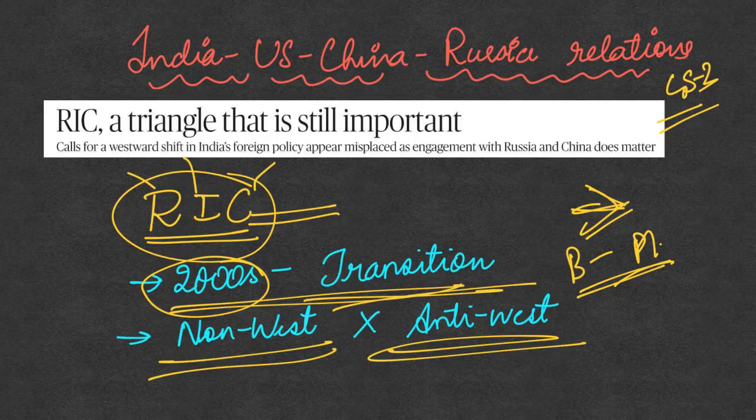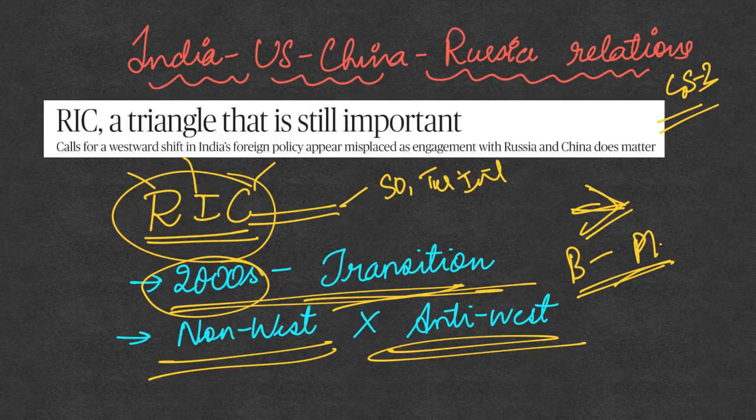Non-West agenda means that these countries had some notions, or they believed in some principles which may not have been believed by the West. For example, these three countries believed in the ideas of sovereignty and territorial integrity, and also they were against the forced regime change in countries by outside countries.